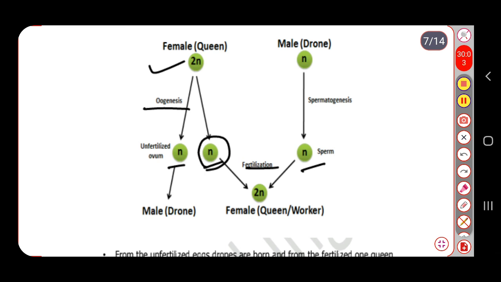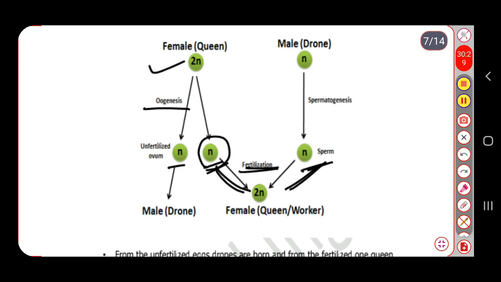At her own will, she decides whether the fertilization should occur or not. If she wishes to fertilize the ovum with the sperm, the condition becomes 2n, where n is the ovum and the other n is the sperm.